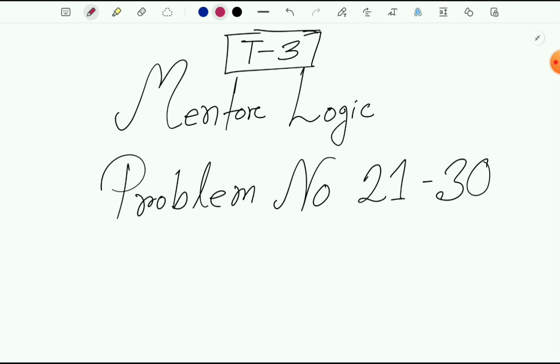So to help you, I came here again with problem number 21 to 30, and this is going to be our tutorial number 3 on the mental logic section.